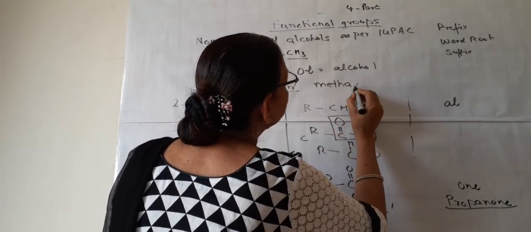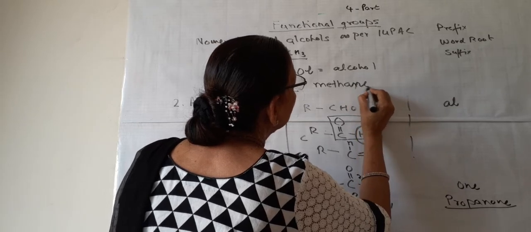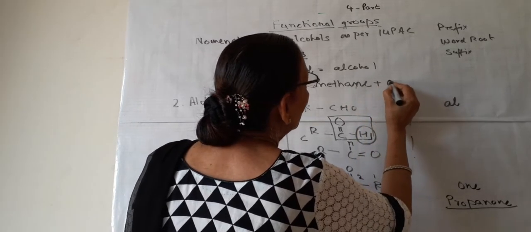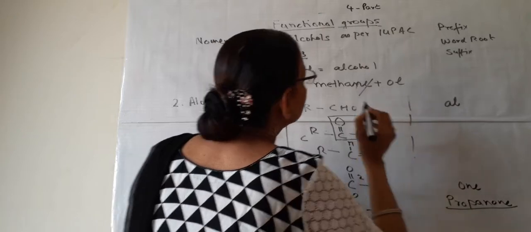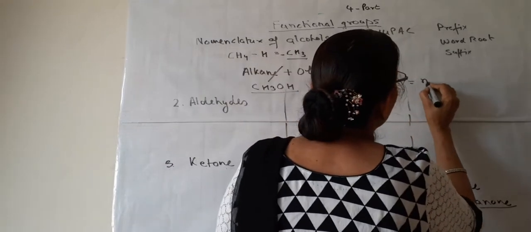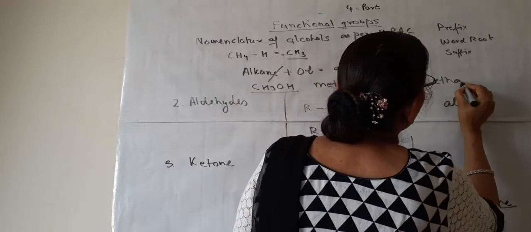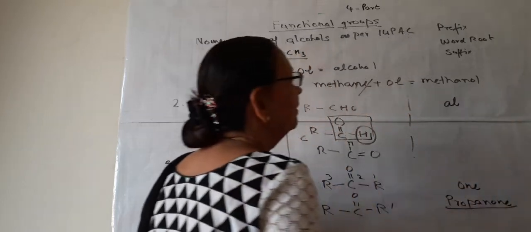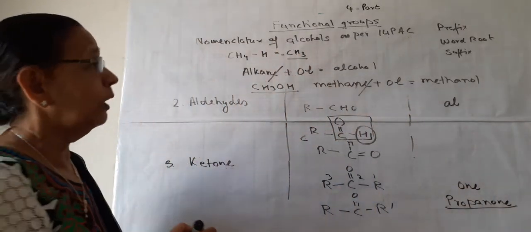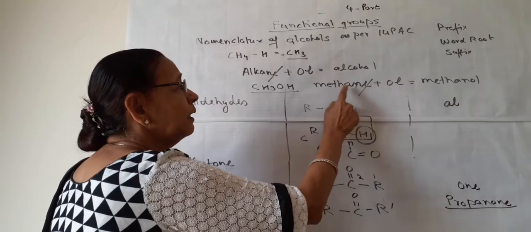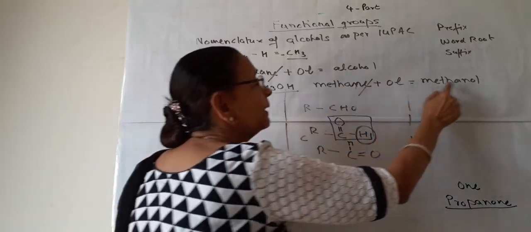This is methane plus -ol. This E is cut, so the alcohol will be methanol. This E is cancelled, methanol.